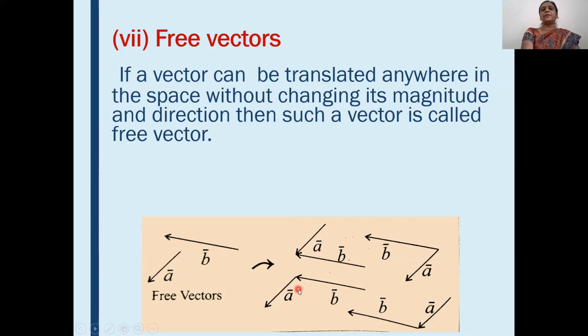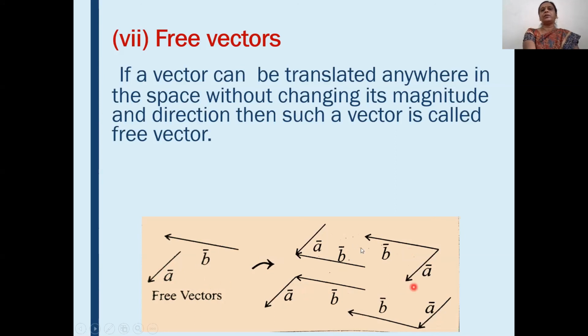Take this b bar. Here the initial and terminal points of a bar and b bar are connected. Here terminal points are connected. In this diagram, their initial points are connected. Here again, the initial point of one vector and the terminal point of the other vector are connected, but their direction is the same. We can replace these vectors anywhere in space without changing their direction and magnitude. Then such type of vectors are called free vectors. You can put them anywhere in space or translate them anywhere, but the condition is that you do not change their direction and magnitude.